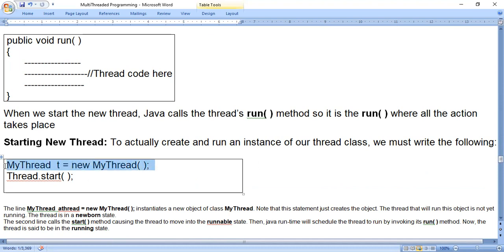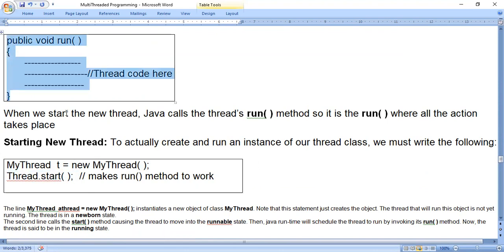So when you create a new thread object and call the start method, t.start. Thread is a class name which is already present in the Java class library. When you write this statement, what happens? This line makes the run method work. This is interesting, because whenever we call any method, that method should work, right? But here in the case of a thread, when this line is executed, the run method will work.